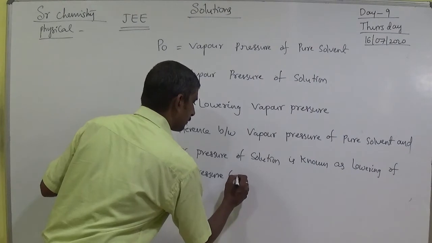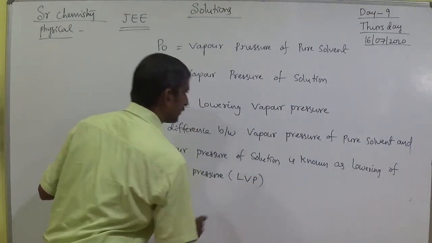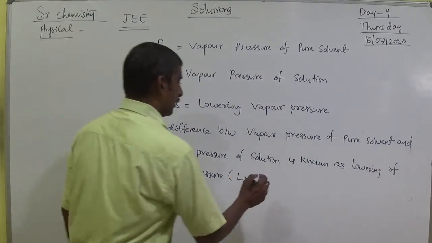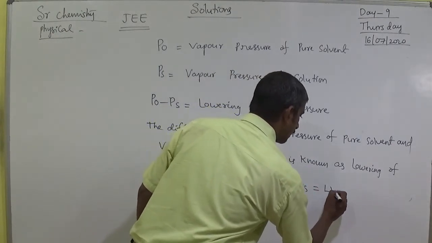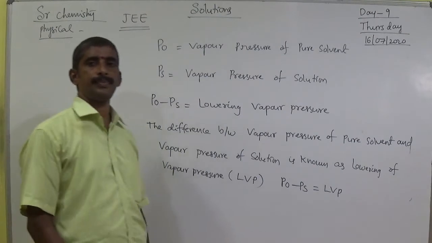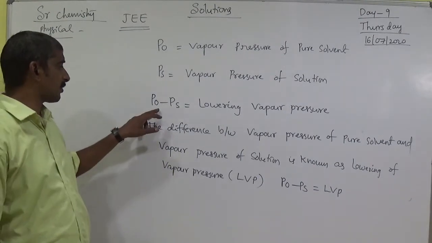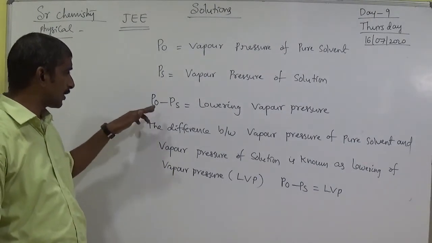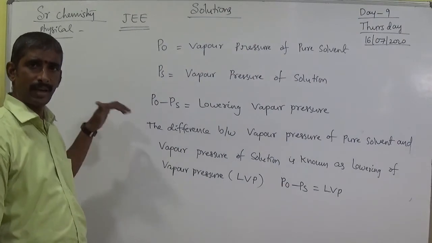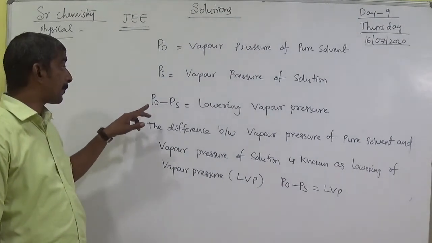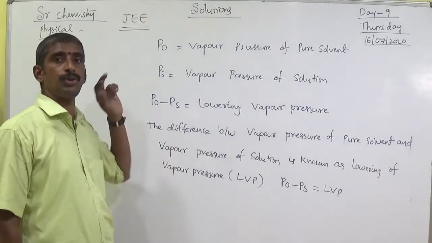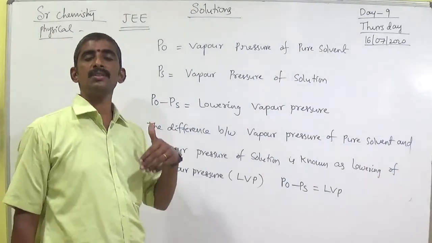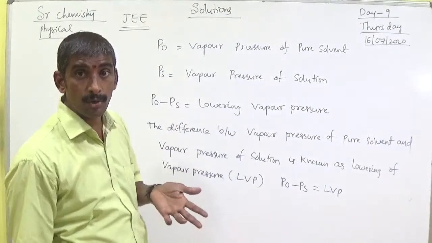It is denoted with the symbol LVP. Simply, LVP is P naught minus PS. Don't forget. From this formula, we can observe that the vapor pressure of the pure solvent is always greater than the vapor pressure of the solution. Why is the vapor pressure of the pure solvent always greater than the vapor pressure of the solution?